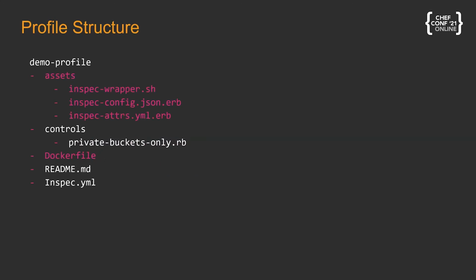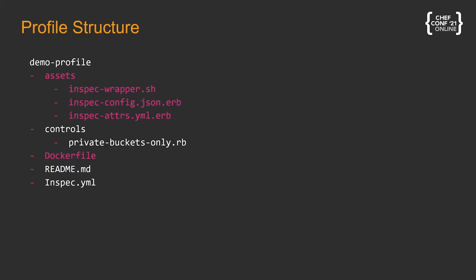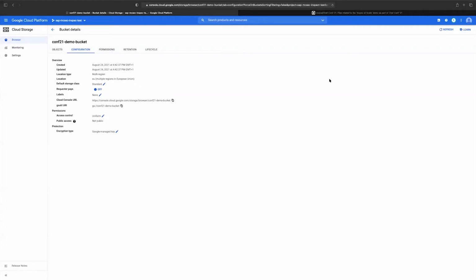Next slide, please. Yeah, so this is the overall profile structure. I've laid it out like this to show you what comes standard with inspect versus what we've added. Everything in white comes standard with inspect. You have your profile, which contains a controls directory, a readme, and the inspect.yaml. In total, what we've added here is a Docker file, which has been shown to you in the slides, as well as some assets, which we've also shown. So I think next I'm going to take a look at actually running the demo. So let me take over the screen share. Perfect.